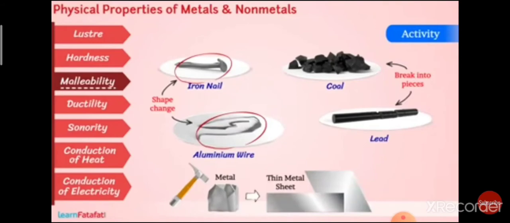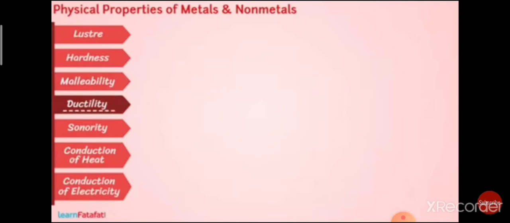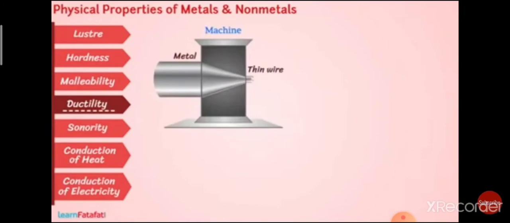Next property we have is ductility. Ductility means a piece of metal can be converted into a thin wire. Because of this property only, we can see wires made up of aluminium, copper, iron, etc. On the other hand, non-metals do not show this property. Even if we try to convert them into thin wires, they will break.